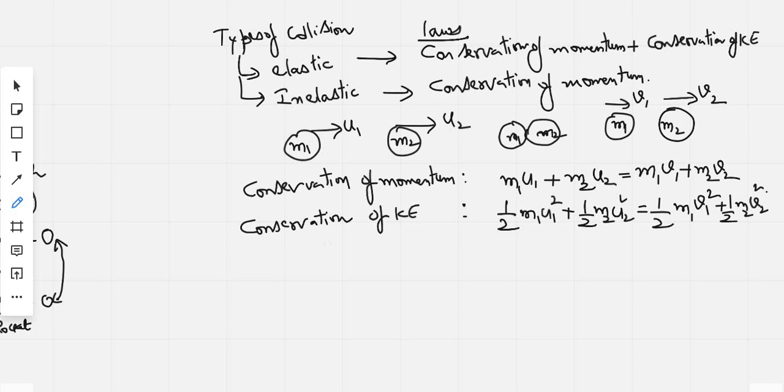In real life, we can't find an elastic collision because always some energy is lost. So most of the collisions are inelastic only. When we talk about elastic collision, those are the ideal cases.